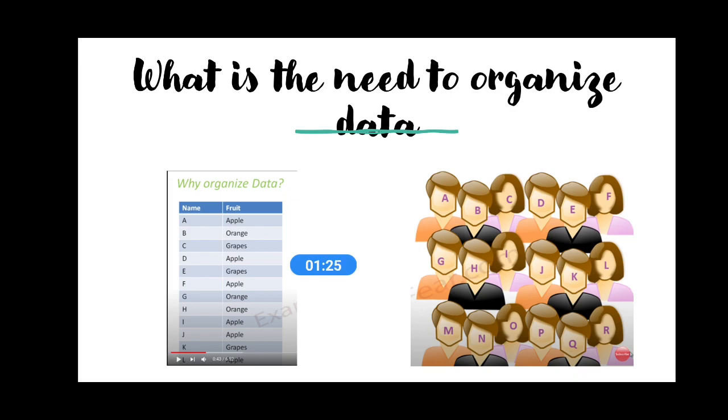So there may be a need of organizing data depending upon the need of ordering something, like if I am arranging the marks in a proper manner for making a result, or for viewing the performance of the class, right?